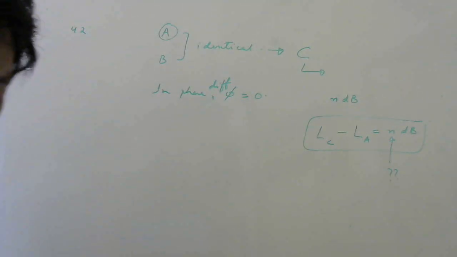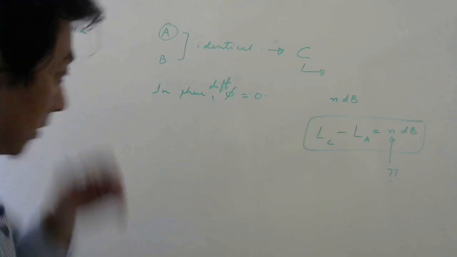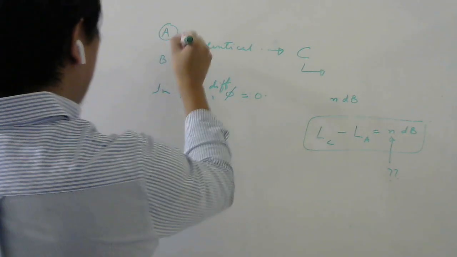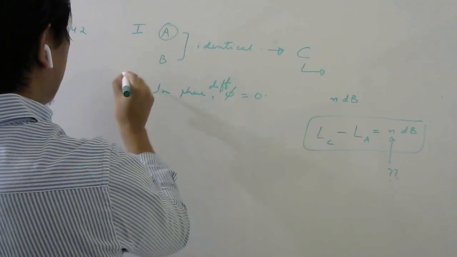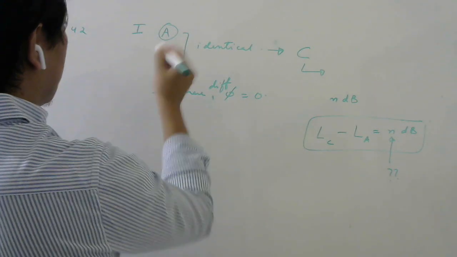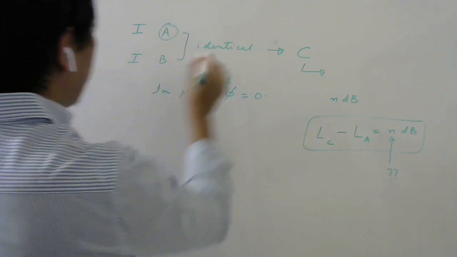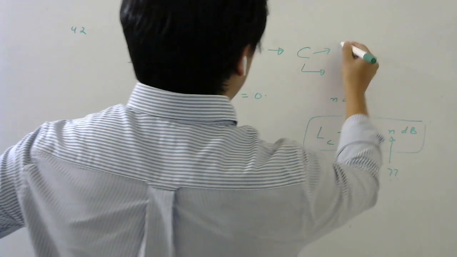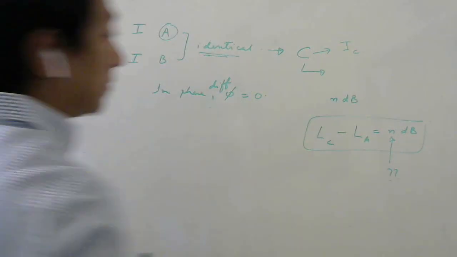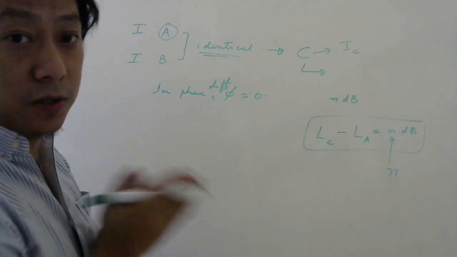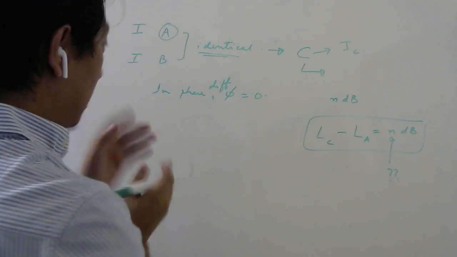So again, you have to first relate the intensity of these two, because these two are identical. So if I say this is intensity I, and this has to be I because identical, then this will have intensity, let's say IC. Then what is the relation when two waves interfere? For this you have to see the synopsis under the topic interference of waves.